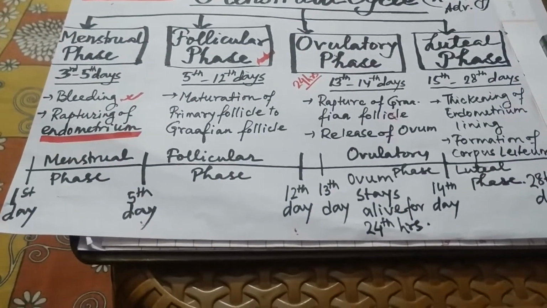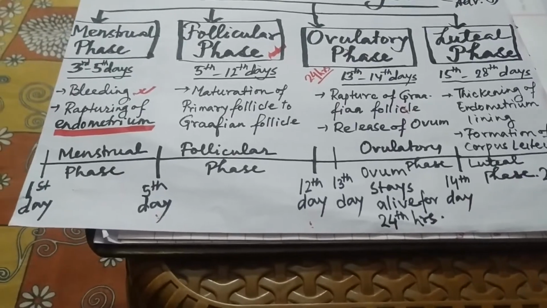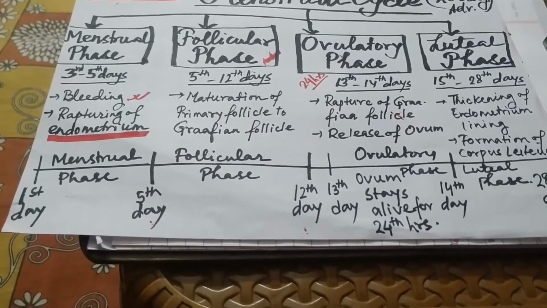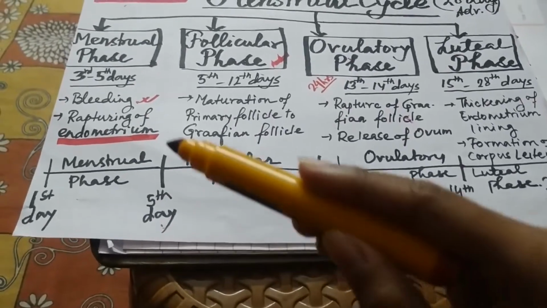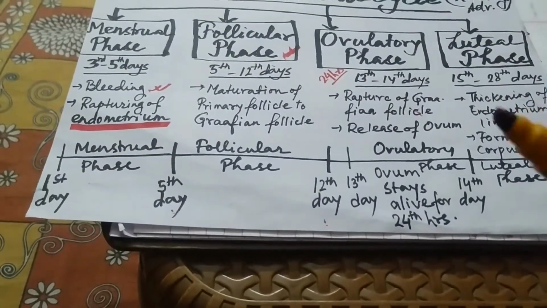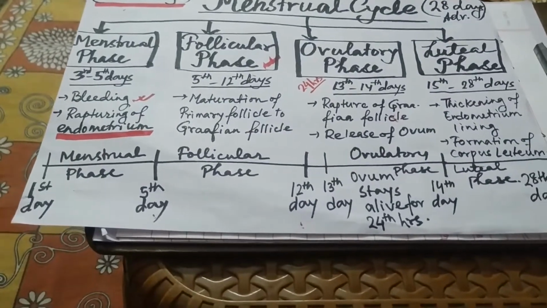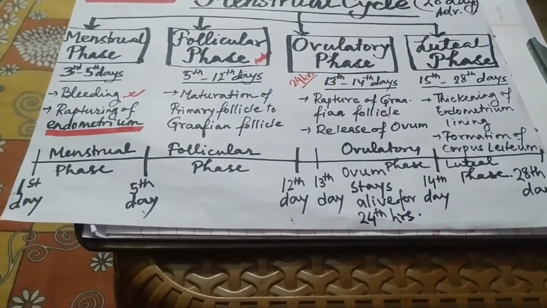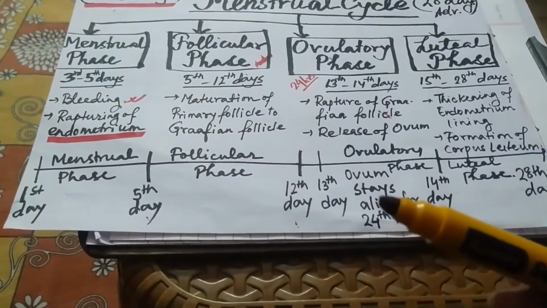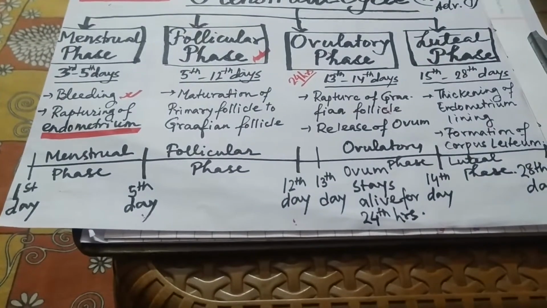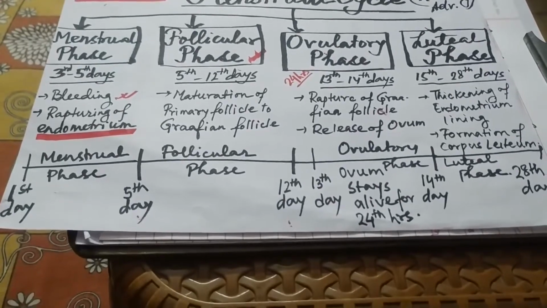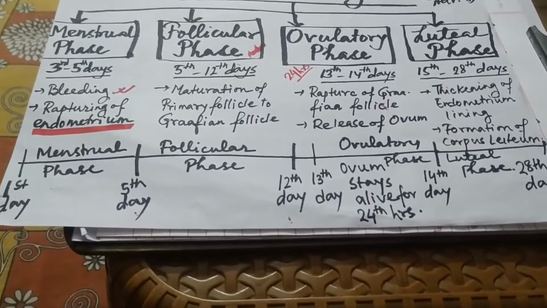So in this phase, bleeding happens, and that happens due to the rupturing of the endometrium, or the inner layer of the uterus. Why does this rupturing occur? To maintain the health of the uterus so that the whole pregnancy goes seamlessly. And the next phase is the follicular phase, which is the maturation of the follicle, or the cell from which the ovum occurs, or the cell that gives birth to the ovum.